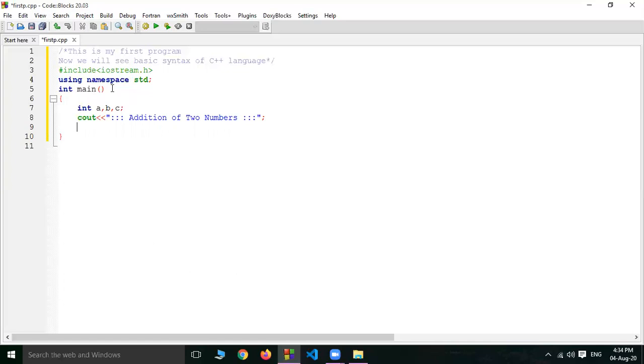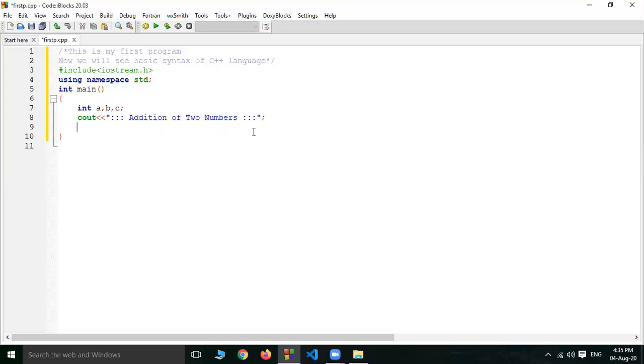Now, when you declare variables a, b, c here, at the time when you compile it, then at runtime it will allocate 4 bytes of memory in RAM for a, for b, for c. Now, the first number we have to take in a, the second number we have to take in b. Afterwards we have to write the expression c equal to a plus b, and we have to display c.